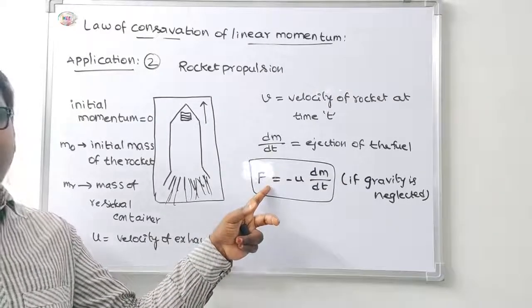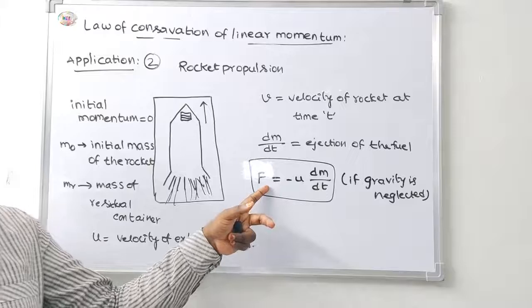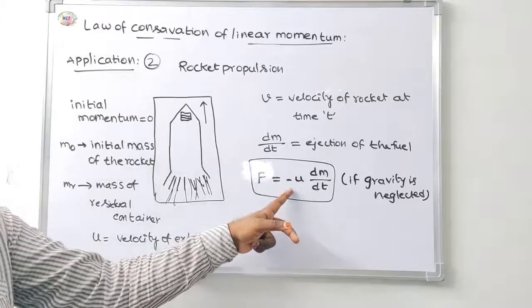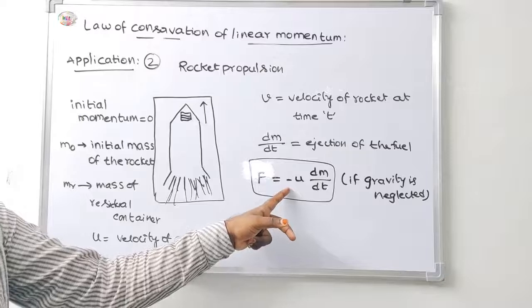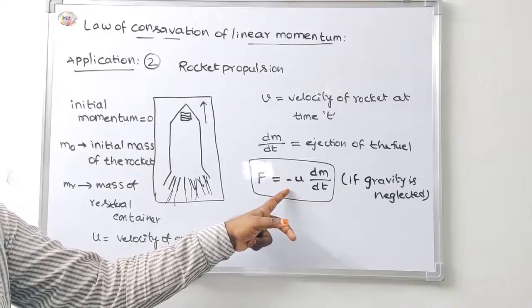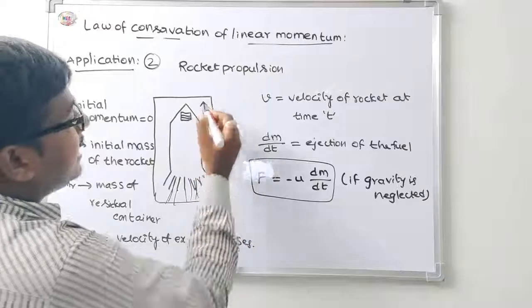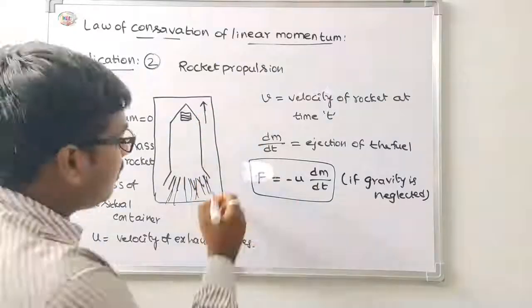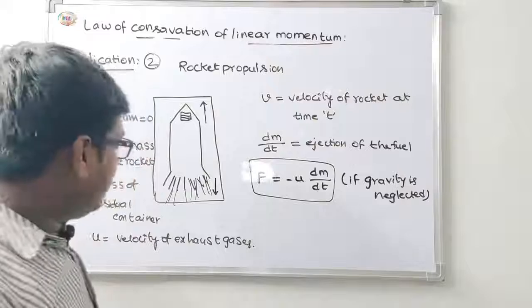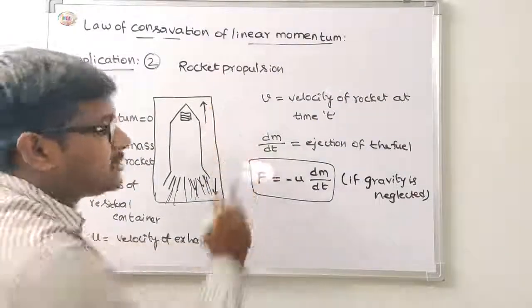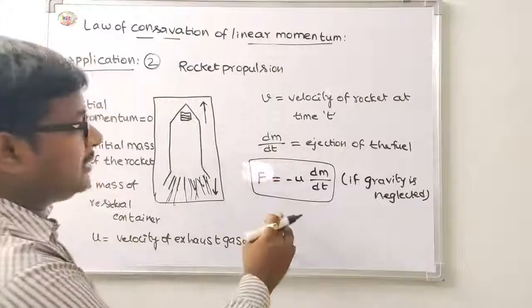F is equal to minus u into dm by dt. Here the negative sign indicates that the direction of thrust is opposite to the direction of escaping gases. Thrust is acting in the upward direction, while the exhaust gases act in the downward direction, opposite to the thrust. That is the formula.